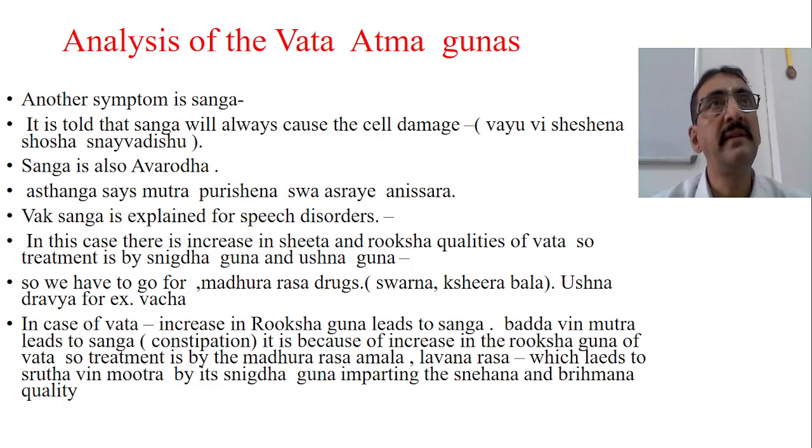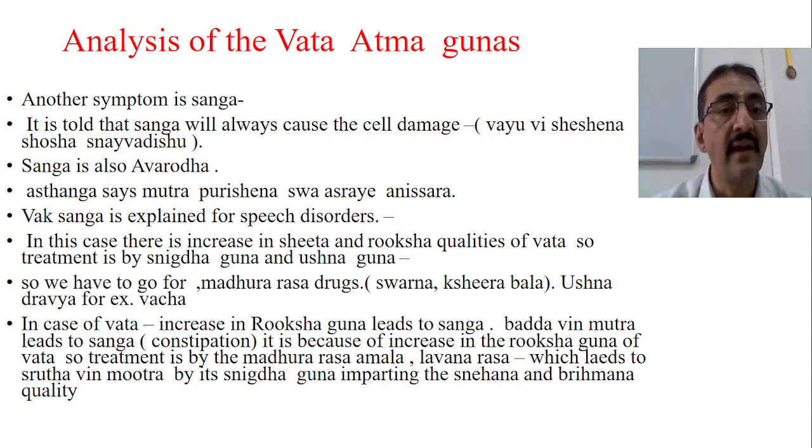Another symptom among the Atma Lingas of Vata is Sangha. A very important symptom, Sangha. It is said that Sangha of the Vayu will always cause cell damage, Visheshena Shosha Snayu Adishu. Shosha means cell damage or wasting. Sangha is also called Avarodha.